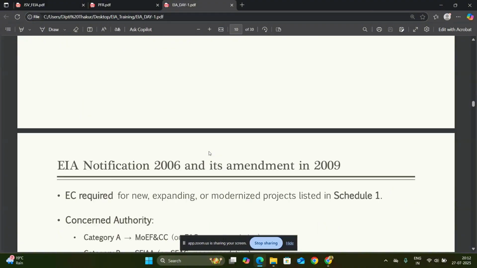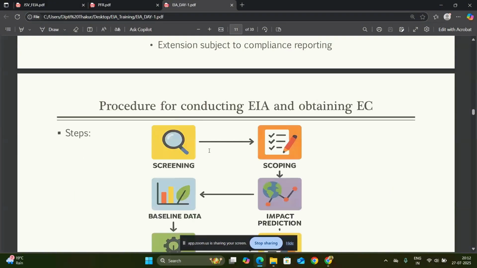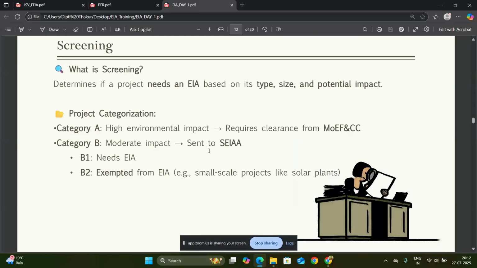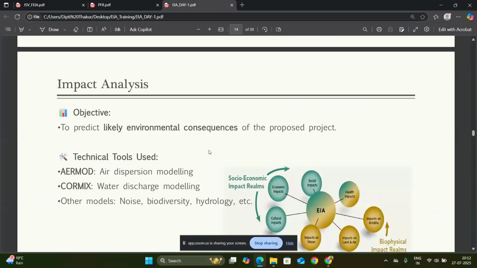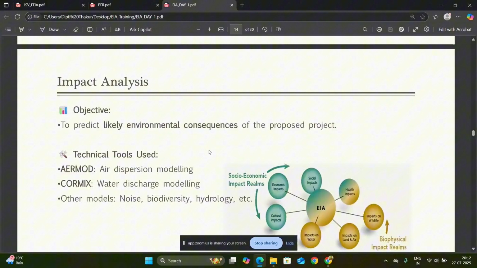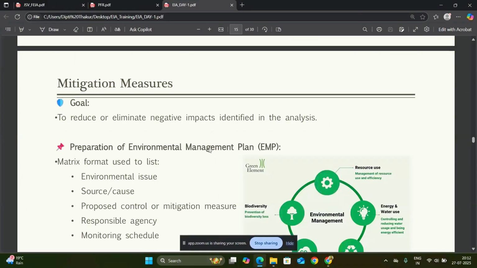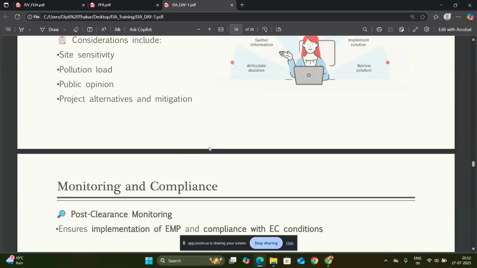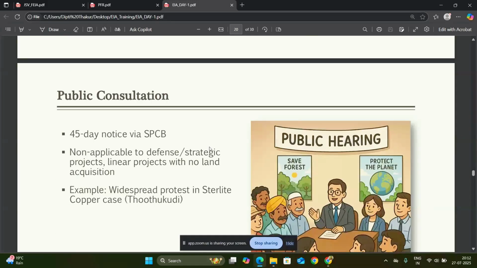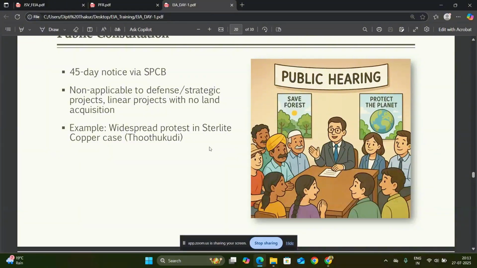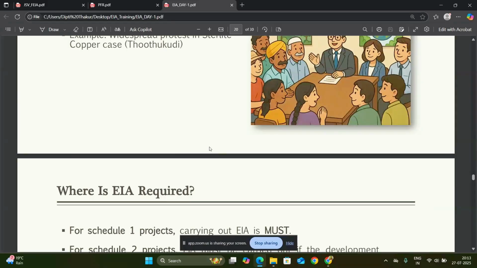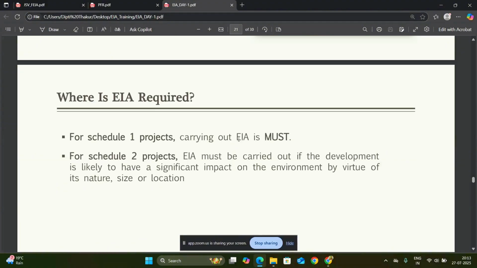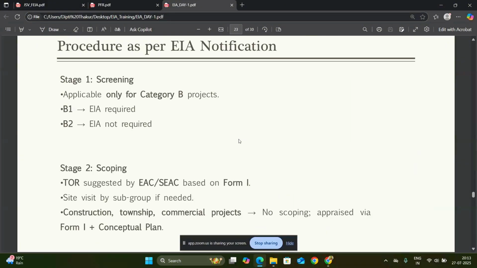And we then covered the 8-step EIA procedure, including screening, scoping, impact analysis, mitigation measures, reporting, review process, decision making, and monitoring compliance, and the most important, public hearing. So these are the main topics we covered. We also covered the project categorizations and where EIA is mandatory under Schedule 1 and Schedule 2 projects.